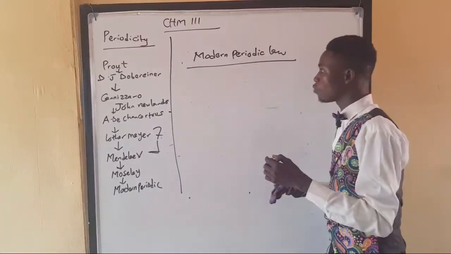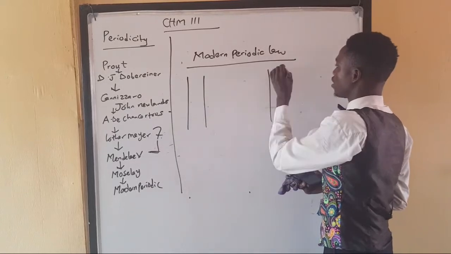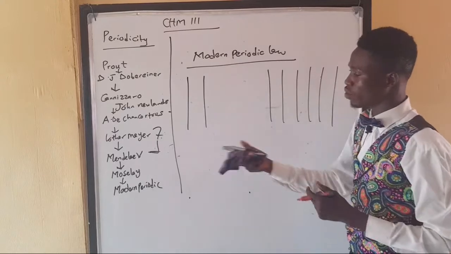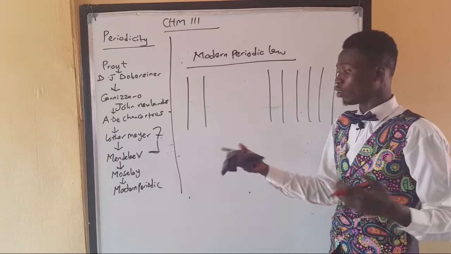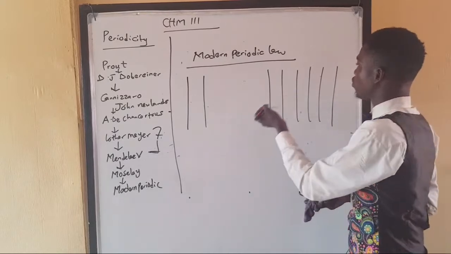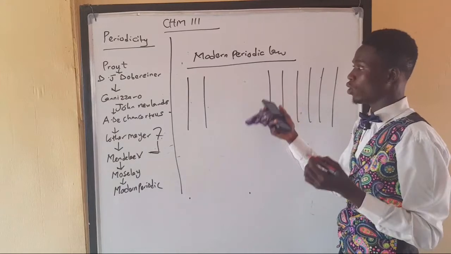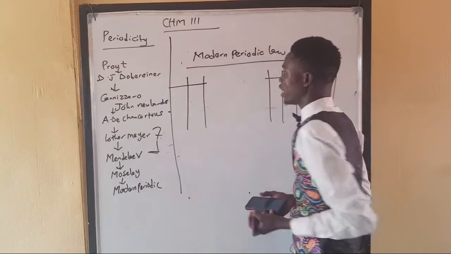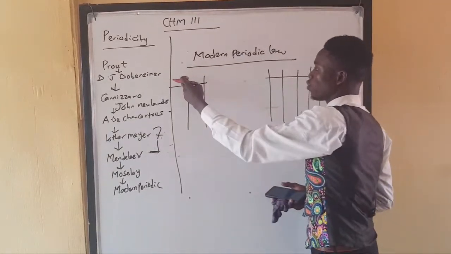And that will now lead us to the grouping. This modern periodic law by Moseley, using the atomic number instead of the atomic mass, actually led to the discovery of the modern periodic table. And he grouped the elements, just like Mendeleev had done, into rows and columns. This is row 1, row 2.